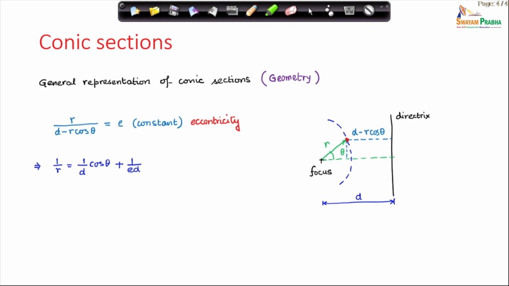So, this is the equation of a conic section. From here you can find all these shapes like parabola, hyperbola, ellipse, etc., and of course, the circle.